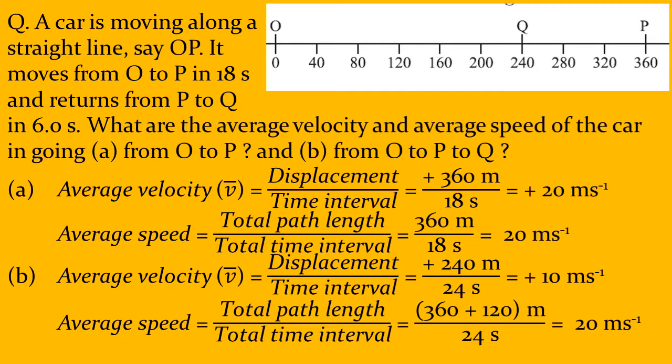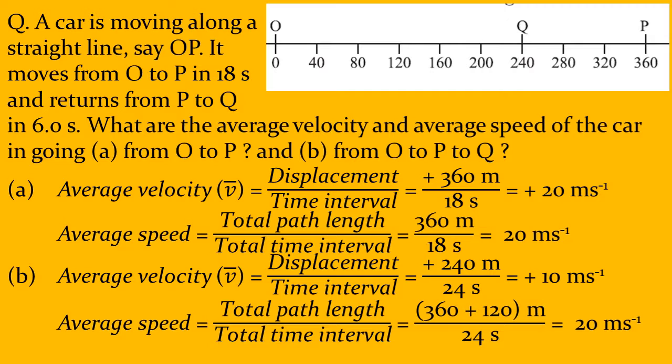Now let us see the second situation. In the second situation, velocity is what? Displacement by time. The car moved from O to P and then to Q. So the final position is 240, initial was 0. So the displacement is 240 minus 0, 240, in the positive direction. And what is the time? It took 18 seconds plus 6 seconds, 24 seconds. So the velocity is 240 by 24, that is 10 meters per second.